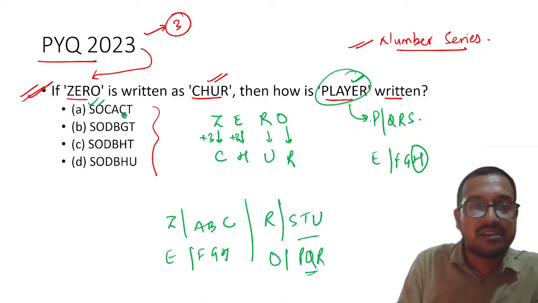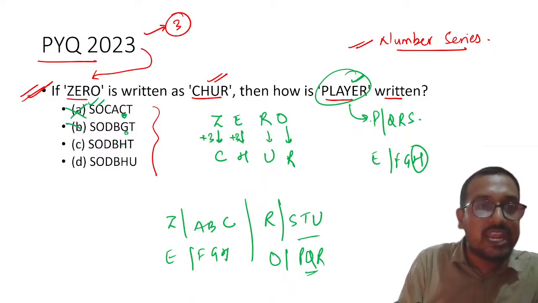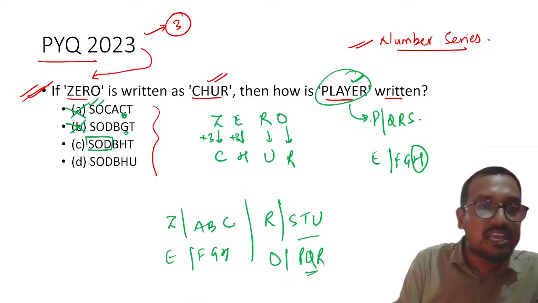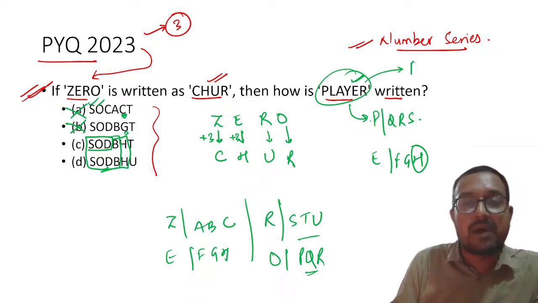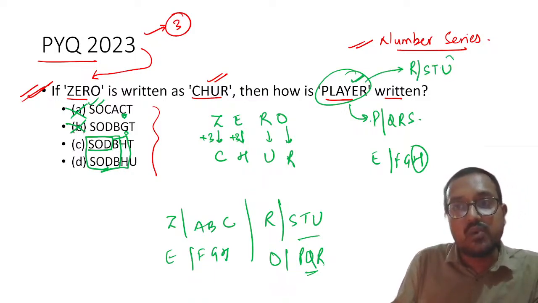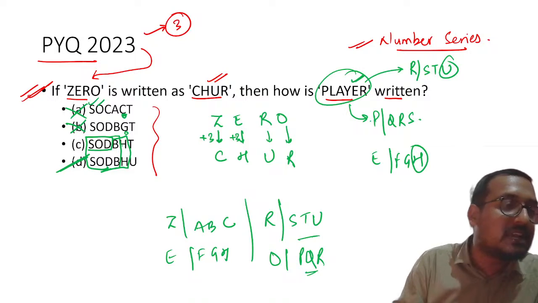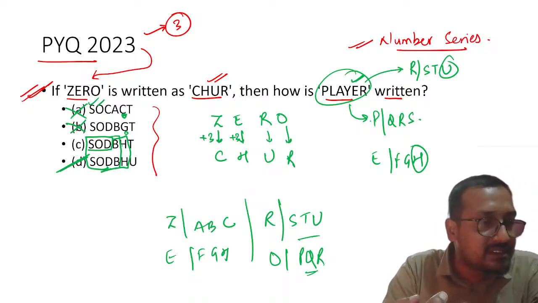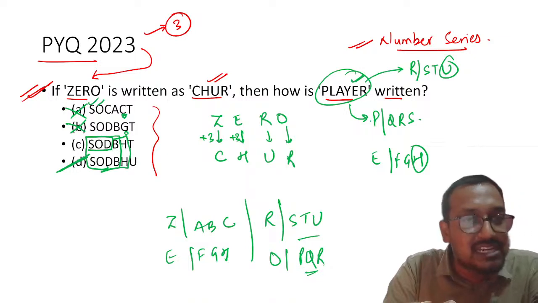Here H must come, right? So obviously A and B are gone. I won't try for the first two, rather three also. I won't try for even four actually. I won't try for the first four, five. For the last letter I will pick up R, S, T, U. So U will be there. Obviously D will be the correct answer. Yes, Tanmay, Yasmin, you both are correct. And even Karthikeyan, yes, that's great.